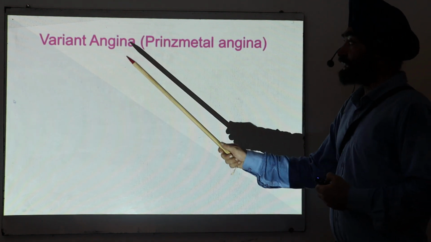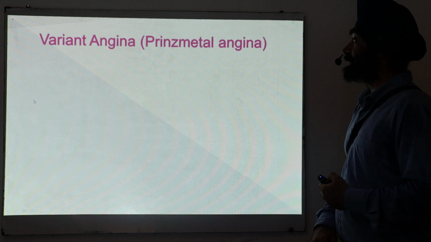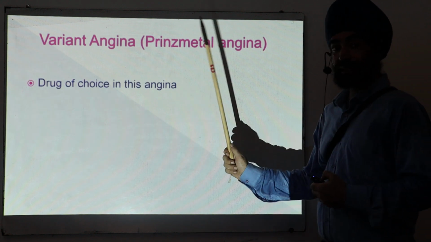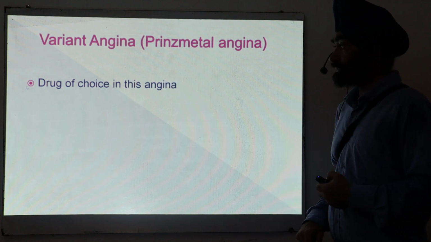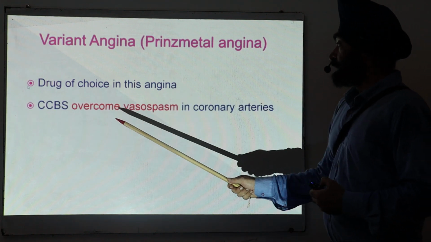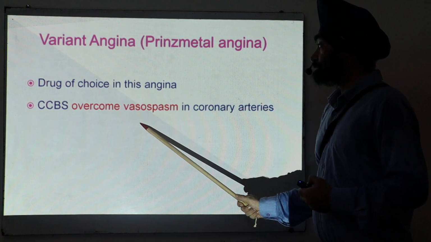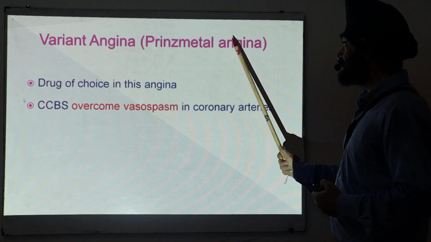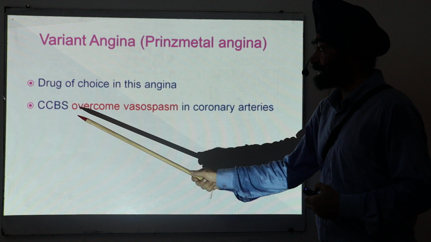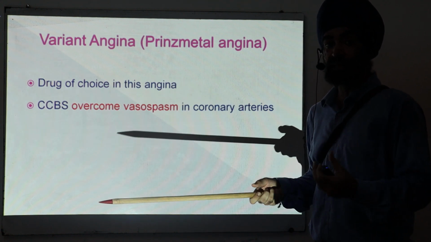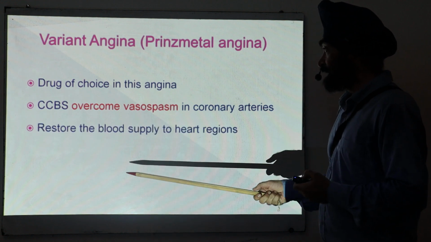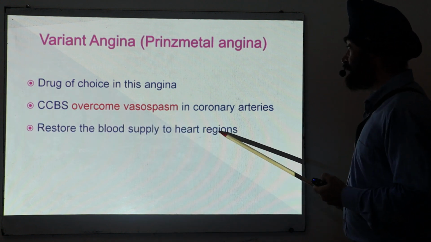Second kind, variant angina, which is also called Prinzmetal angina. Again, calcium channel blockers are the drug of choice in this angina. Why? If you know the pathophysiology, there is a vasospasm in the coronary arteries in Prinzmetal angina, and calcium channel blockers overcome the vasospasm, dilate the coronary arteries, and restore the blood supply to the heart region.